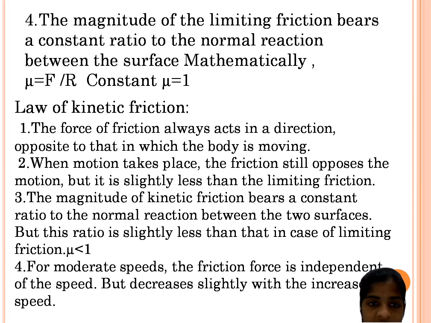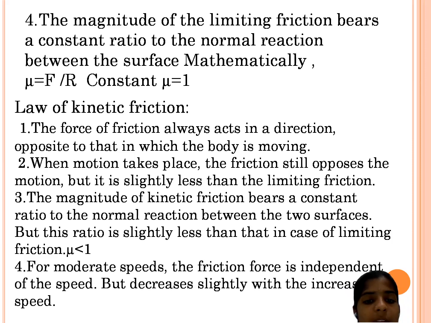In the case of kinetic friction, the force of friction always acts in a direction opposite to that in which the body is moving. When the motion takes place, the friction still opposes the motion, but it is slightly less than the limiting friction. It is somewhat less than the limiting force.